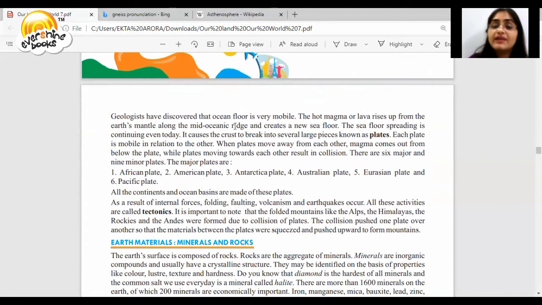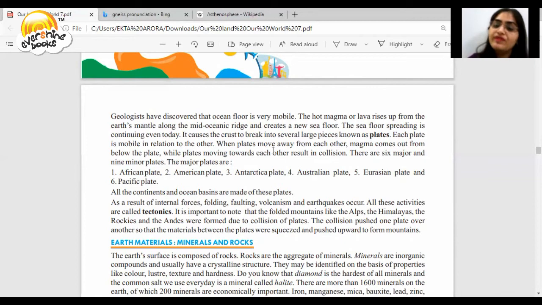Geologists have discovered that the ocean floor is very mobile. The hot magma or lava rises up from the Earth's mantle along the mid-oceanic ridge and creates a new sea floor. The sea floor spreading is continuing even today. It causes the crust to break into several large pieces known as plates. Each plate is mobile in relation to the others.